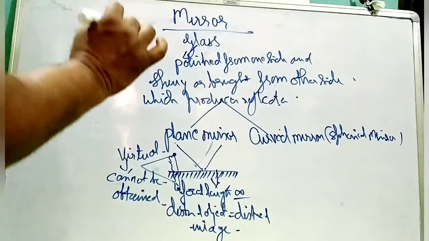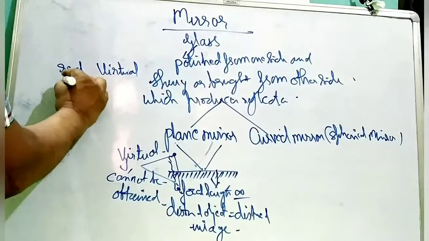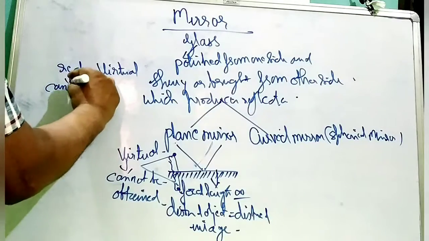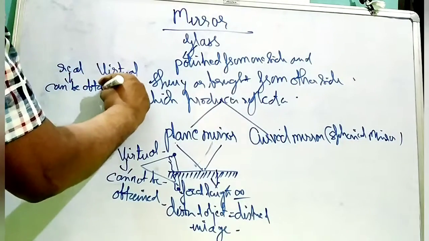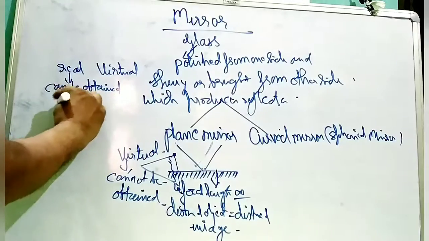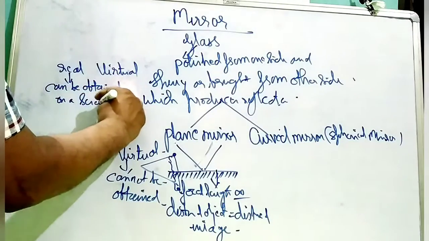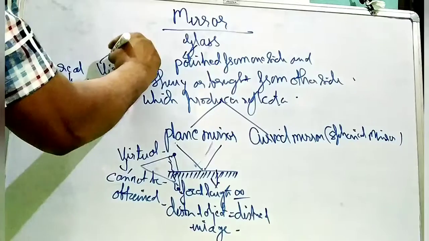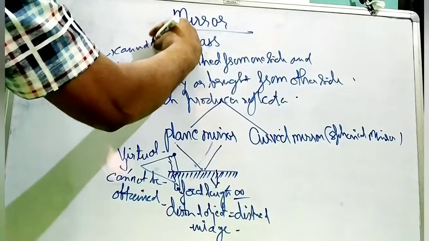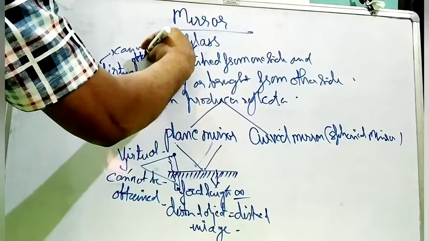A real image can be obtained on a screen, but a virtual image cannot be obtained.